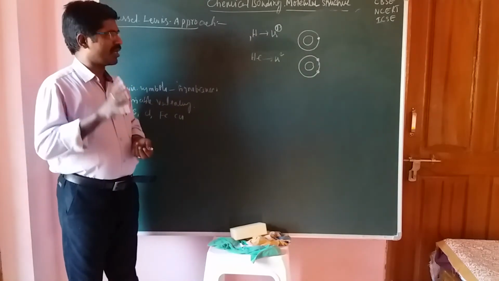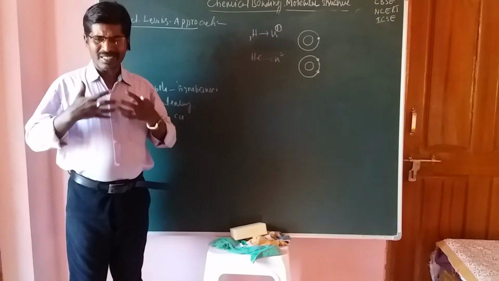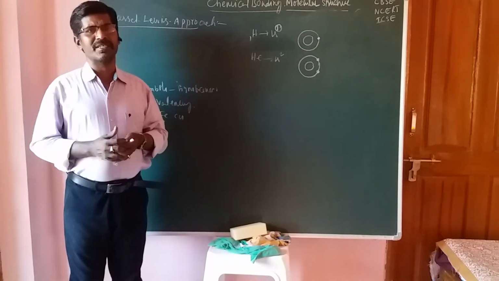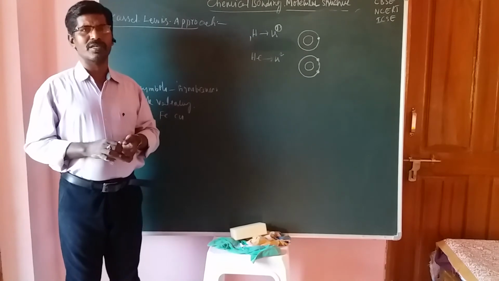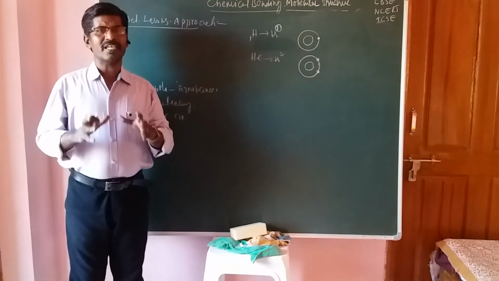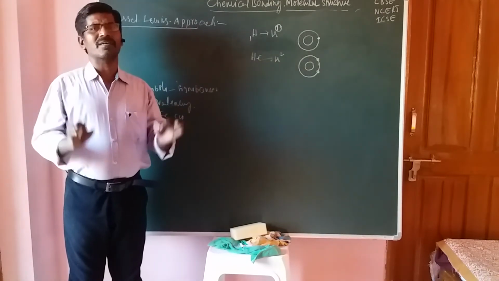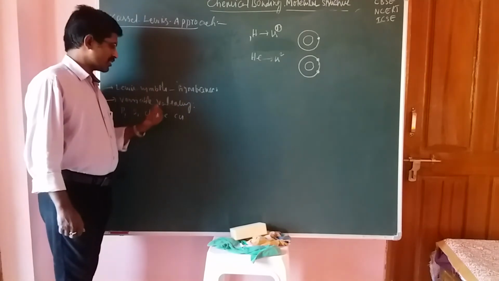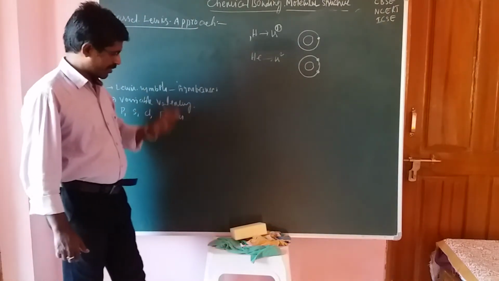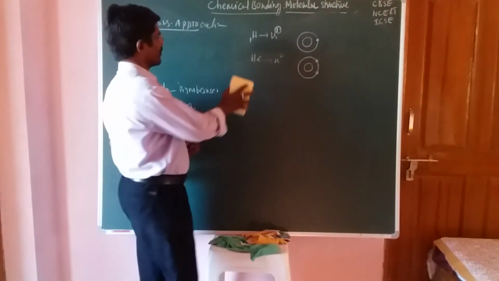We know that the inner core electrons do not participate in bond formation, but valence electrons can take part in chemical bonding. Inner electrons do not take part in chemical bonding. So according to the Lewis concept, the symbols represent chemical bonding, or the bond formation phenomenon, and its significance.